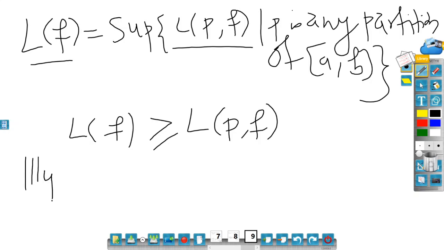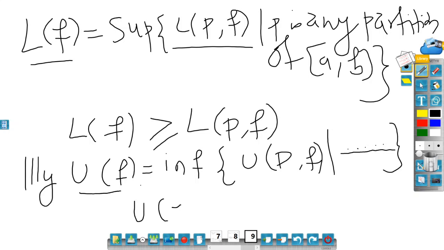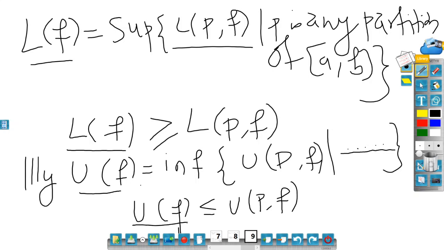Similarly, UF is the infimum of all UPF such that P is any partition of the closed interval a comma b. So UF is an infimum, which means it's a lower bound. So UF is definitely less than or equal to UPF. Right? But you know that UF and LF are the same, because in the question it is given that